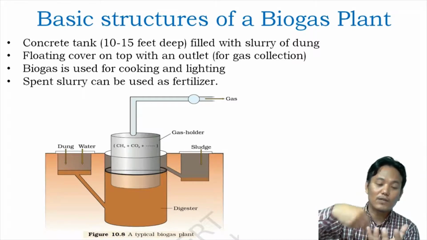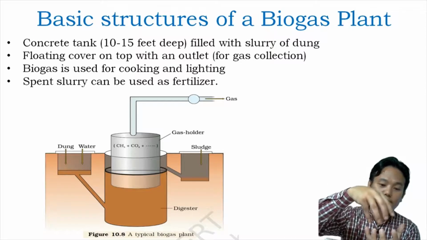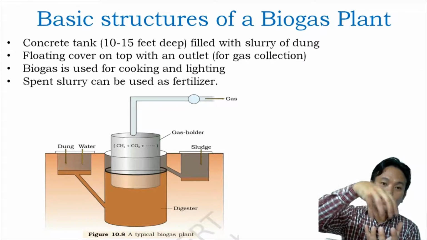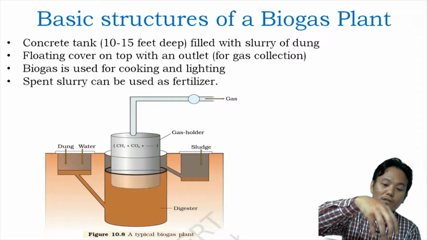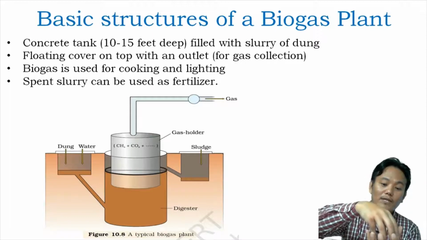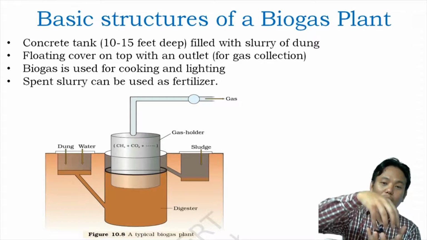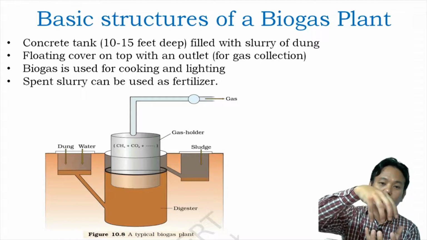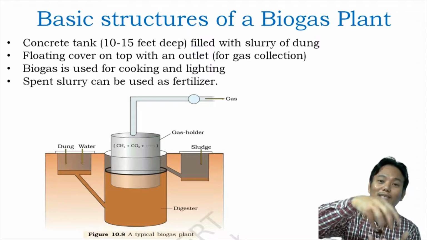On the top of this concrete tank we put a floating cover. This cover will collect all the biogas produced by the methanogens, and when this cover gets filled up with gas, it floats up. Through that way we know that there's a significant amount of biogas collected within it.